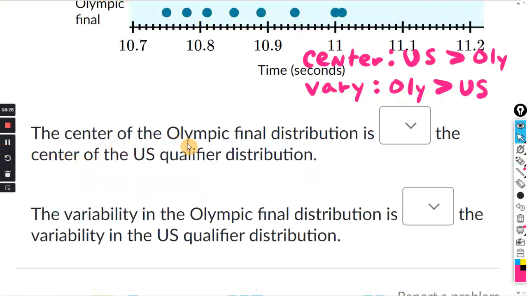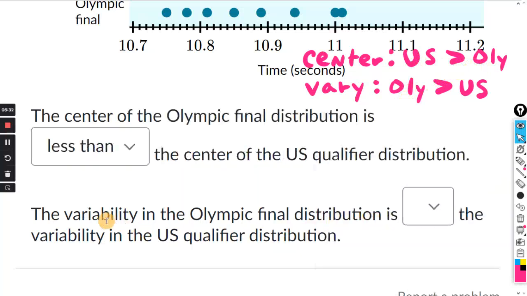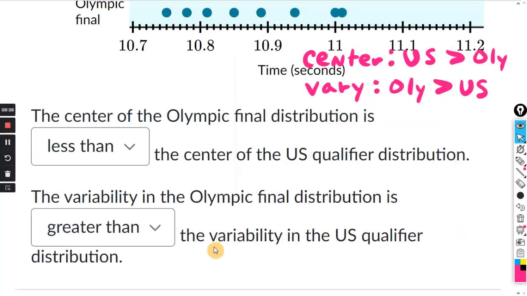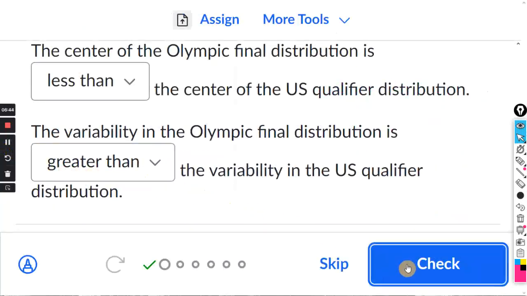All right, so the center for the Olympic final is going to be less than the one for the U.S. And the variability for the Olympic final, we said the Olympic final variability was greater than. All right, so that's it. Less than, greater than.